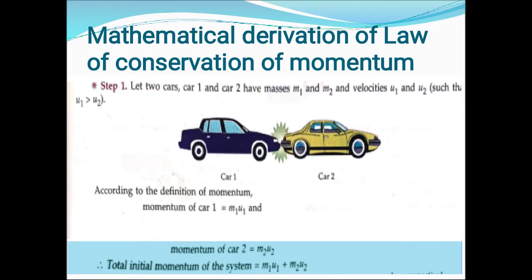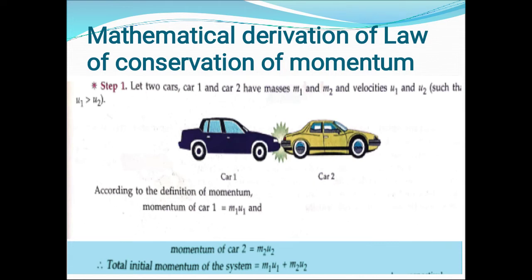So, the mathematical derivation of the law of conservation of momentum. As this suggests, before collision the total momentum of the system is equal to the total momentum after collision. The main condition is that no external force is applied on it, or we can say that it is an isolated system.